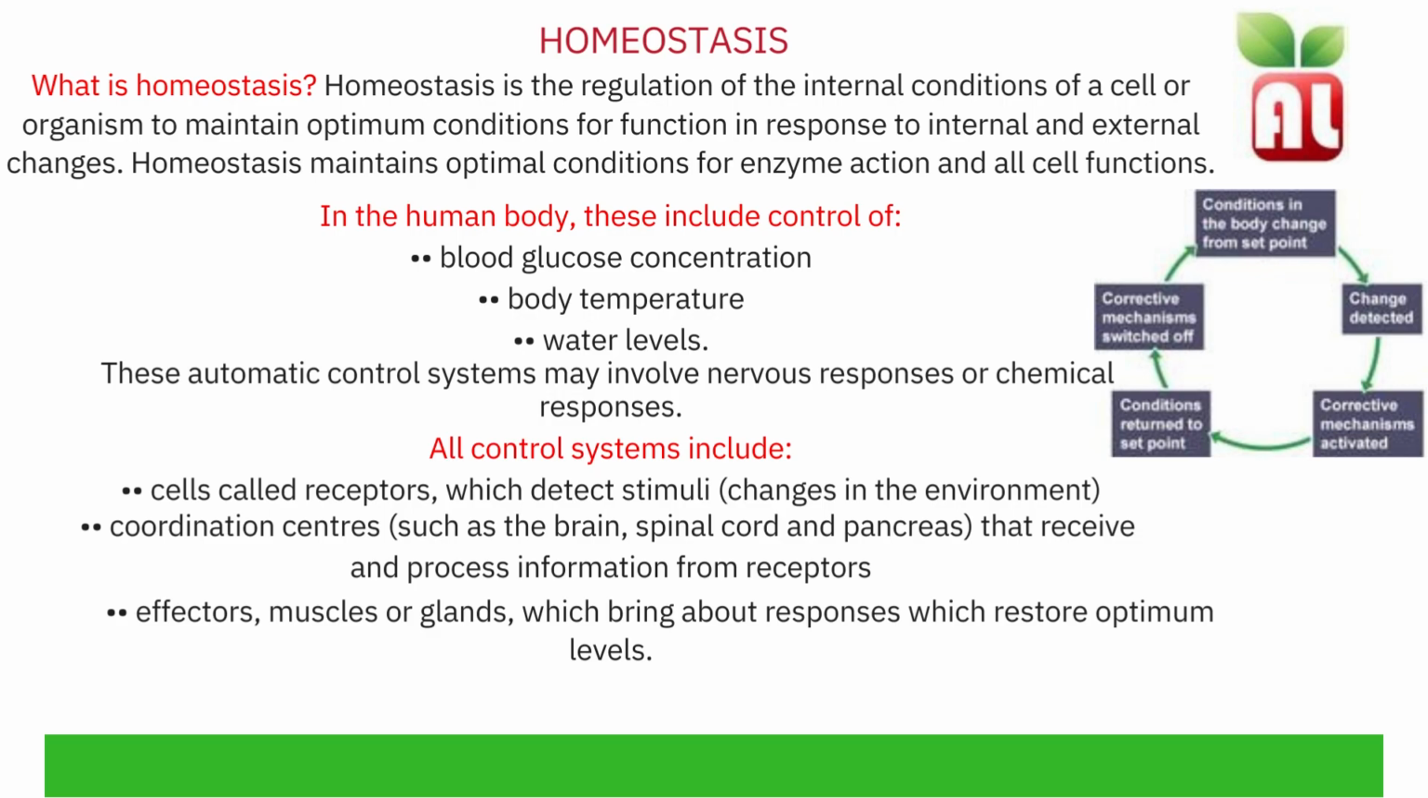All control systems include cells called receptors, which detect stimuli. A stimulus is a change in the environment, for example, light. Coordination centers, such as the brain, spinal cord, and pancreas, receive and process information sent from the receptors. Effectors, which are muscles or glands, bring about a response which restores optimum levels. For example, a muscle contracting or a gland releasing a hormone.